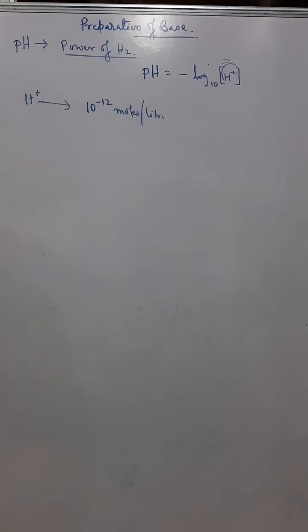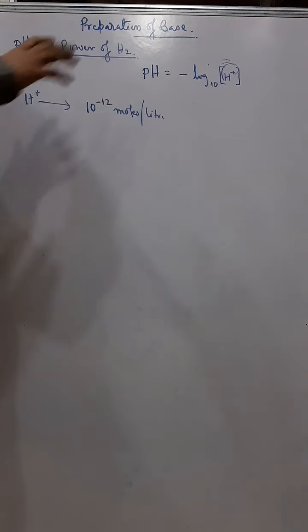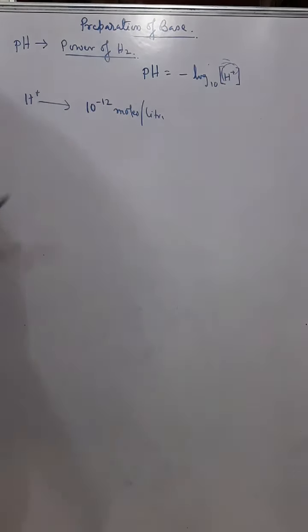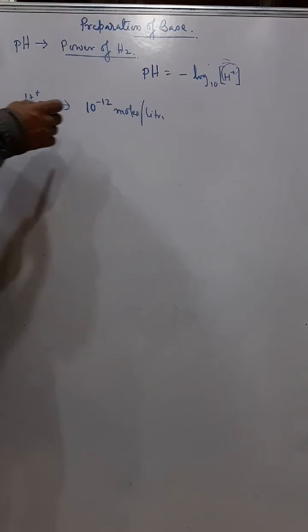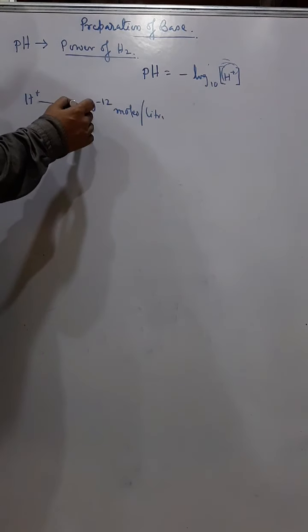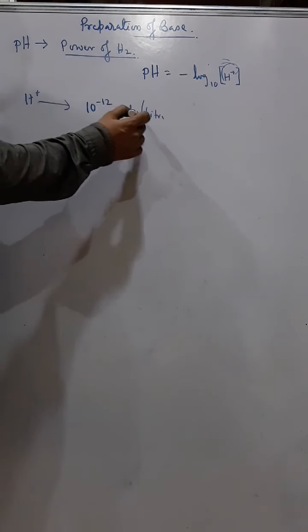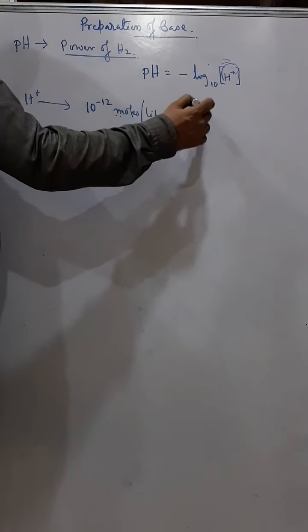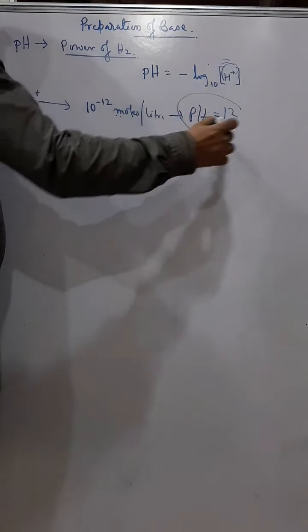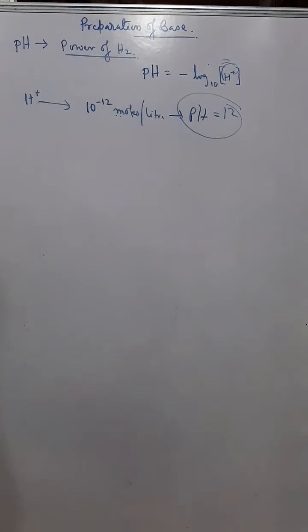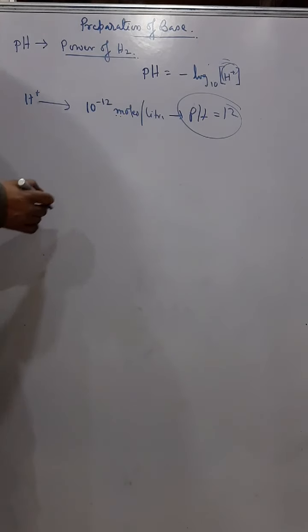So that measurement gives us a view of the nature of the solution, and it is calculated in a certain way by using logarithm. So if the concentration of hydrogen ion is 10 to the power minus 12 moles per liter, then its pH value is actually 12. Okay, so just for your information, calculation is not required.